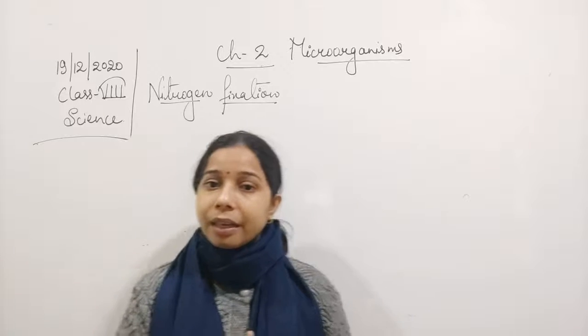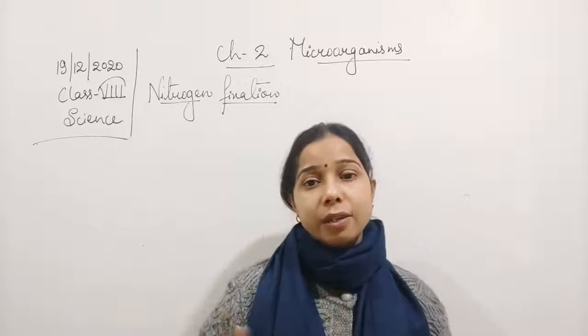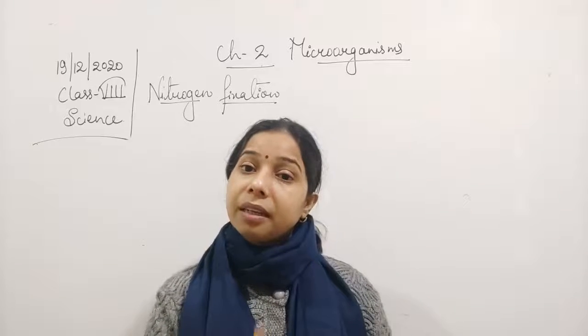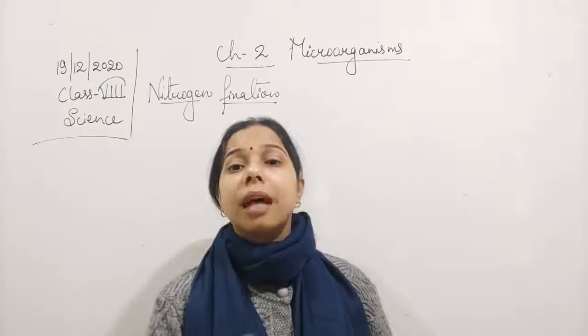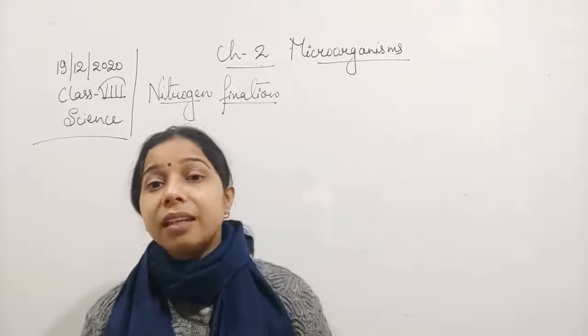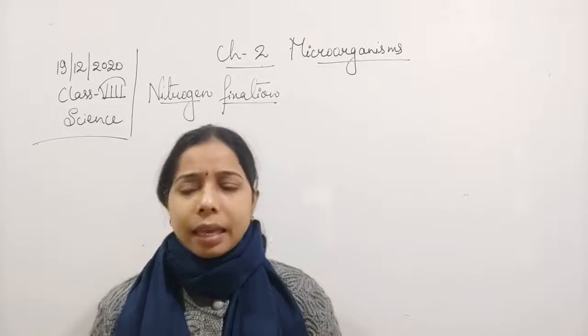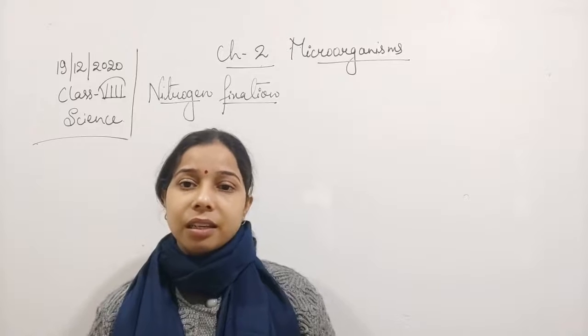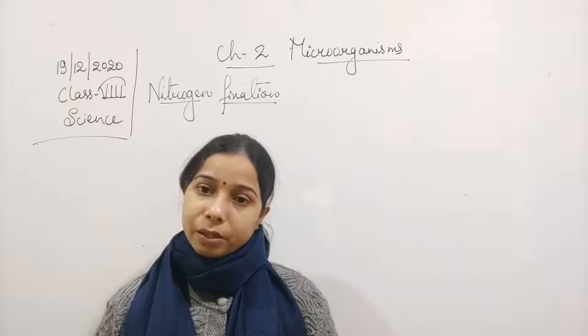One bacteria helps in converting nitrogen to nitrate. There is also a bacteria which helps in converting nitrate into nitrogen again, and that kind of bacteria is known as denitrifying bacteria. An example is Pseudomonas.